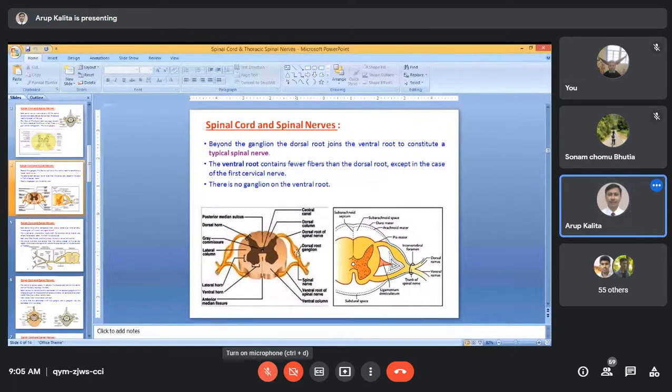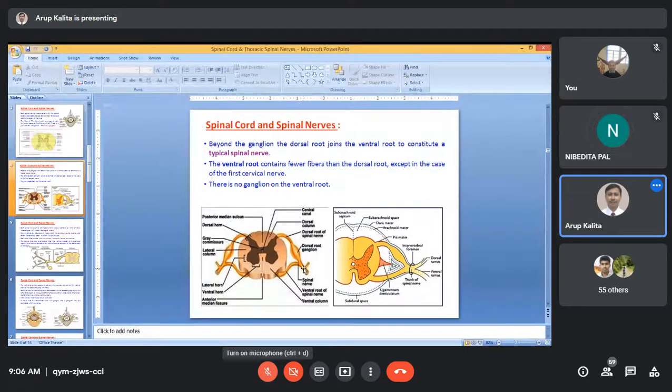After the ganglion, both the ventral root and the dorsal root join together to form the typical spinal nerve. So, what is a typical spinal nerve? The typical spinal nerve is that nerve that originates from the spinal cord, and it is formed by the union of dorsal root and the ventral root. Clear?